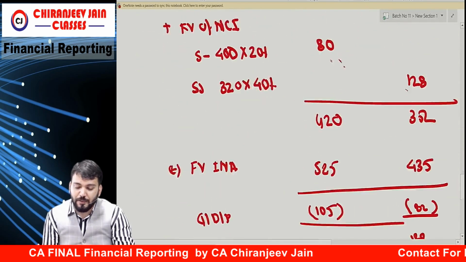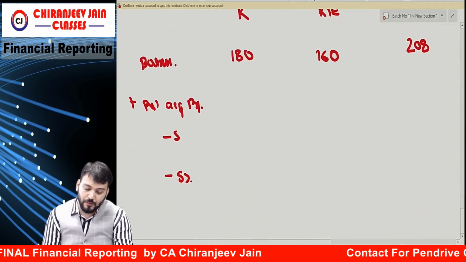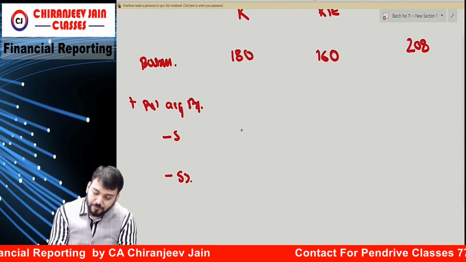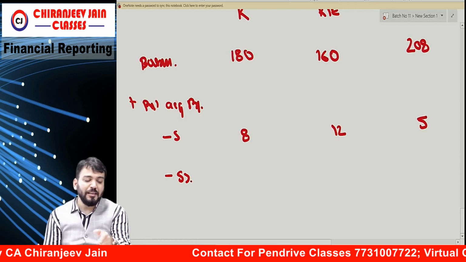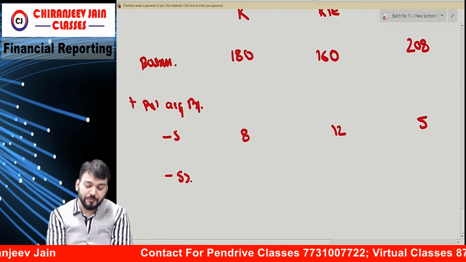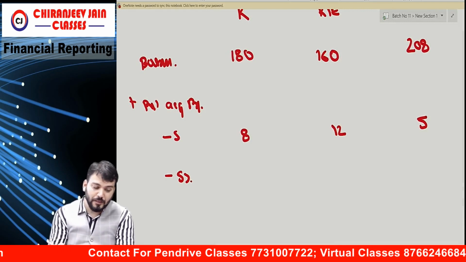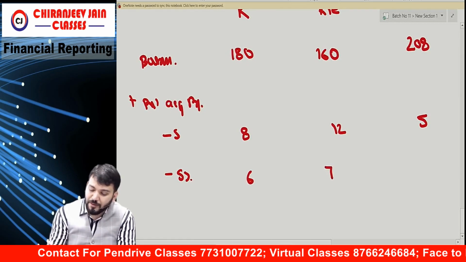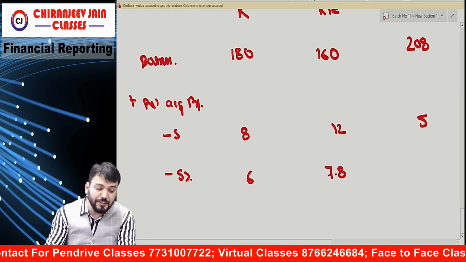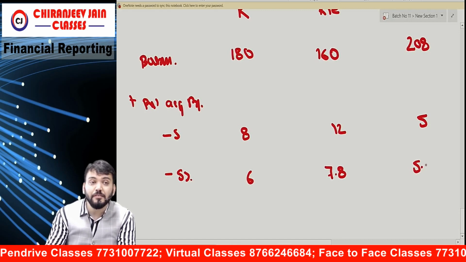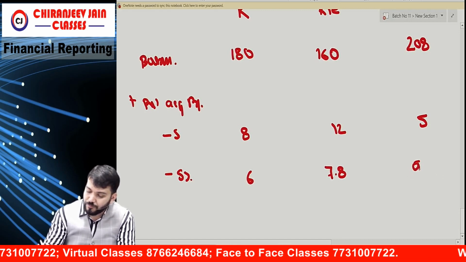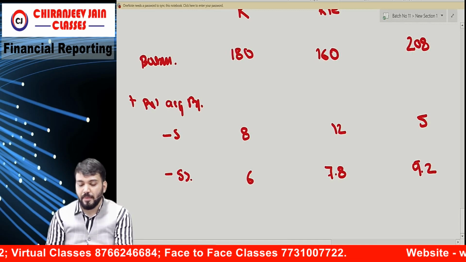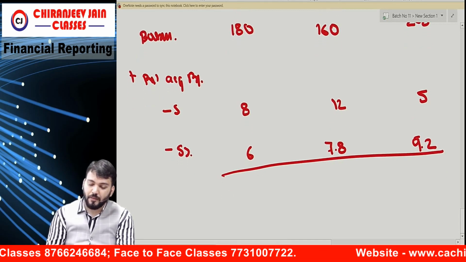So 8, 12 and 5. Similarly, can you give me for SS Limited? 6, 7.8 and 9.2. This is how much?